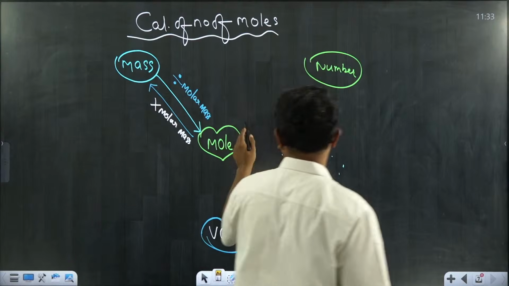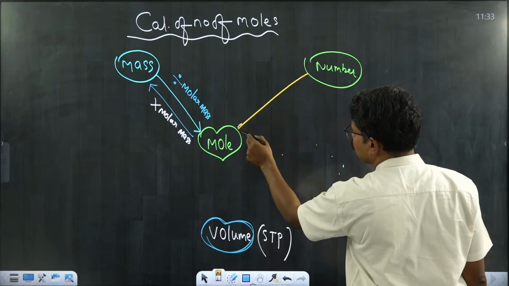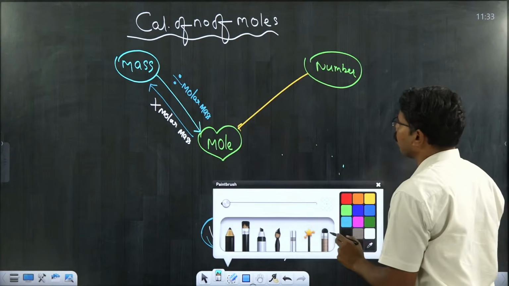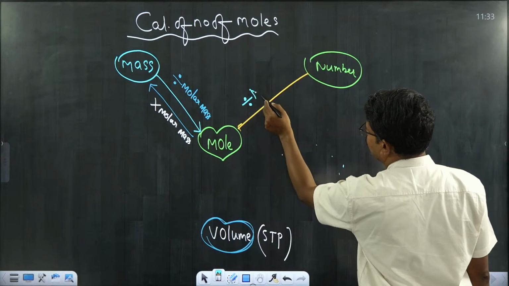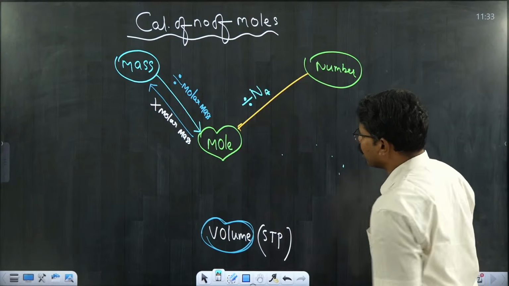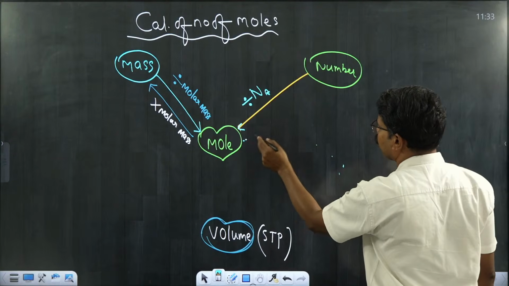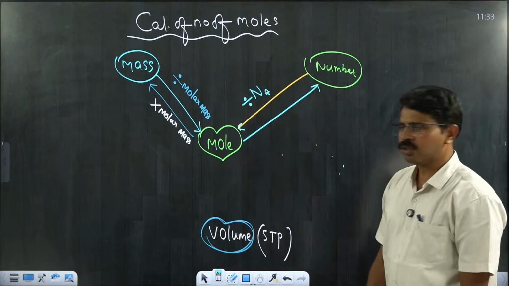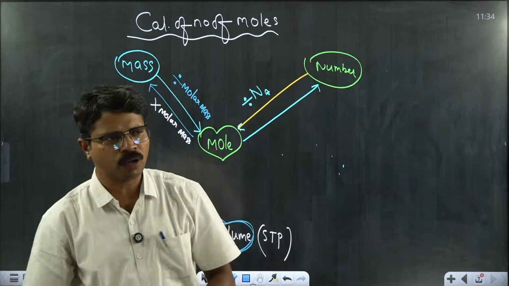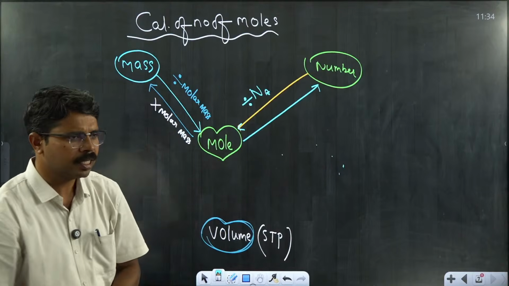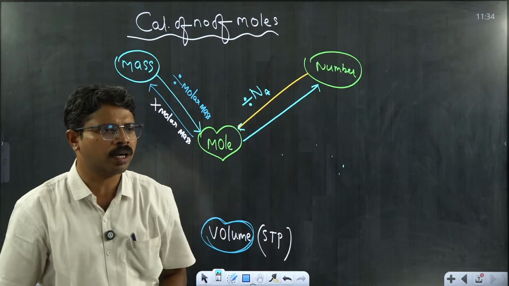As I have given already, how to convert the given number of particles into moles? You divide with Avogadro's number. So given number of particles upon Avogadro number is equal to mole. Then how to convert the moles into number of particles? If the number of moles is given, how to convert it into number of particles? Let's say 1 mole of substance has Avogadro number, 2 moles of substance has 2 times Avogadro number.